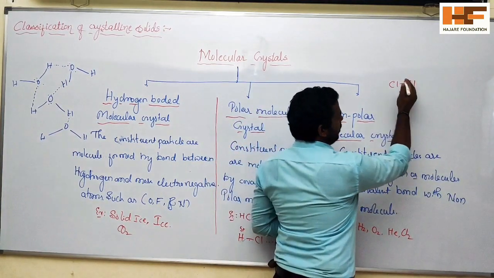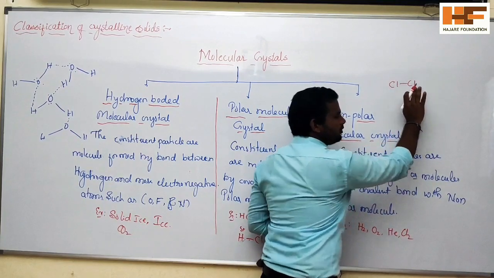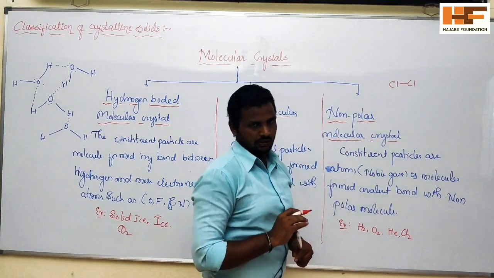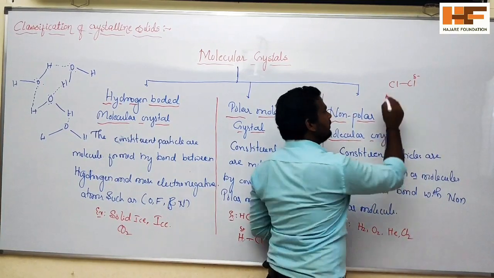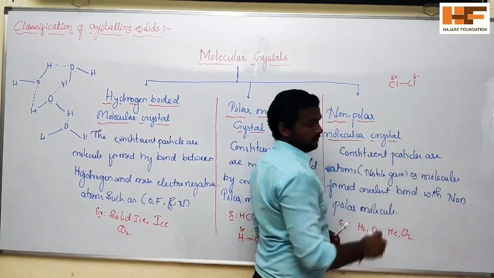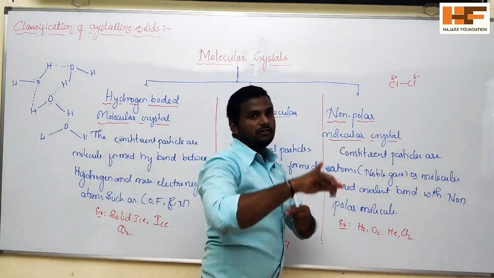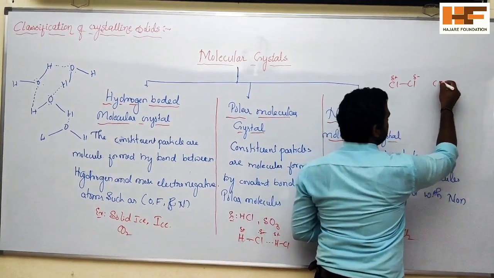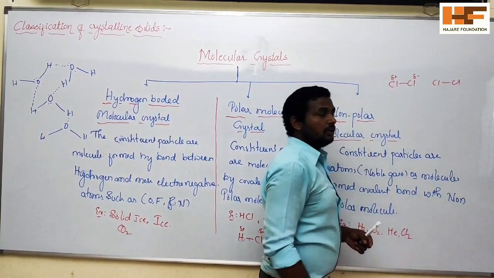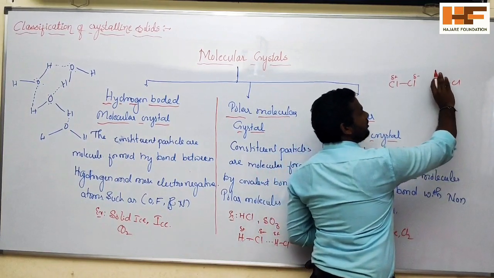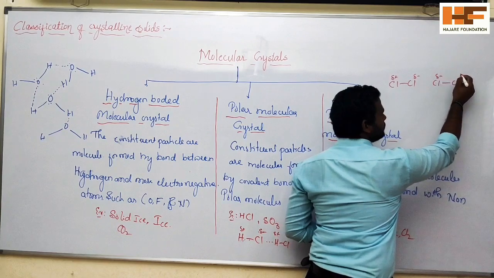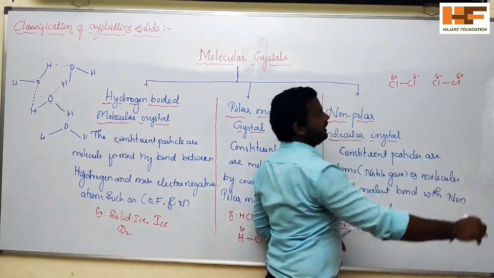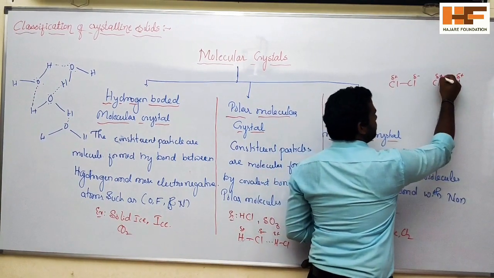At a certain point the electron cloud will shift to one chlorine, so it will get a partial negative charge and the other will get a partial positive charge.